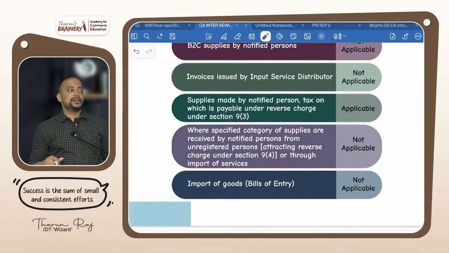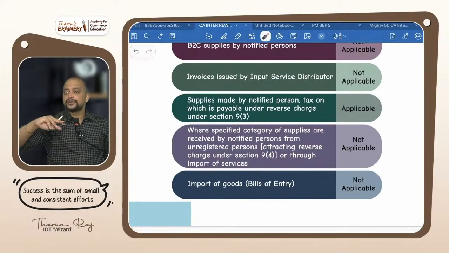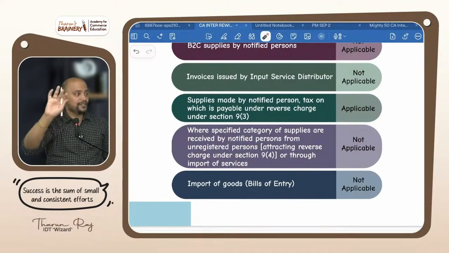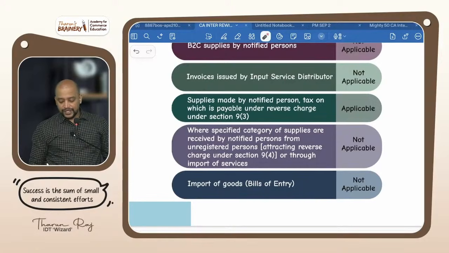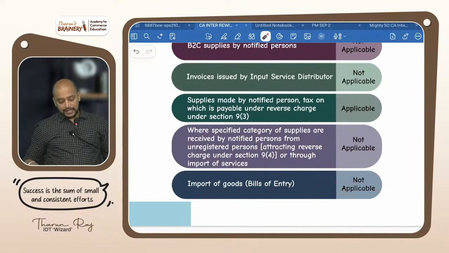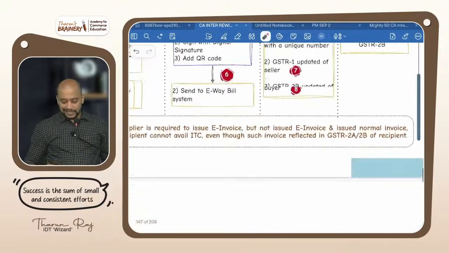Whether e-invoice is applicable or not? Not applicable, because e-invoice is only for outward supplies, not for inward supplies. So therefore e-invoice is not applicable in case of inward supply. Import of goods, that is also inward only, purchase only. So e-invoice is not applicable. Clear? So with this we completed this chapter.